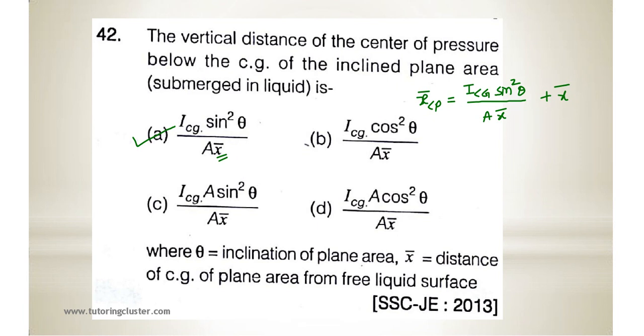So the vertical distance of the center of pressure below the CG will be x bar CP minus x bar. So you will get ICG sin square theta upon A into x bar. So option number A will be correct. Please remember this formula. Different values may be given to you, and a numerical can be asked based on this.